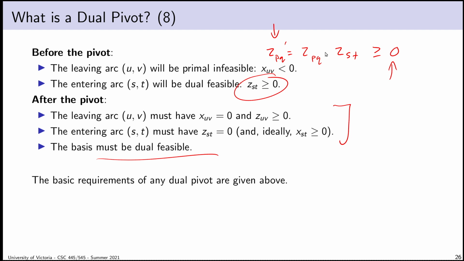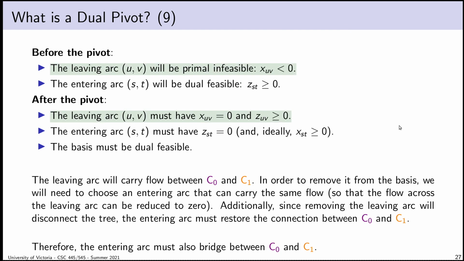The problem is if I'm subtracting, if pq and st point in the same direction, we subtract. If that happens, I have to make sure I choose st wisely so that z pq doesn't end up going negative. That's going to be a big deal. That's going to dictate our choice.